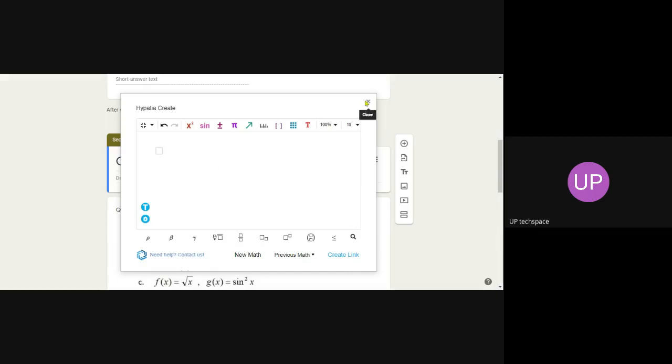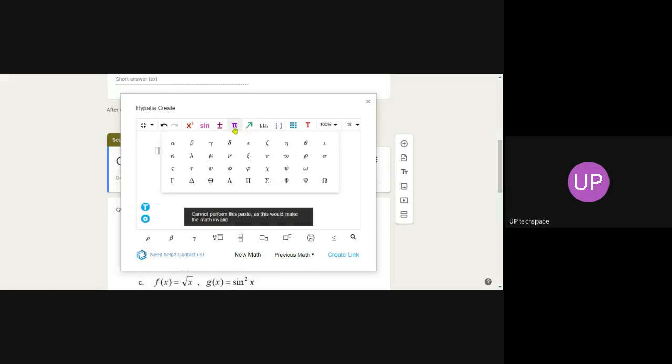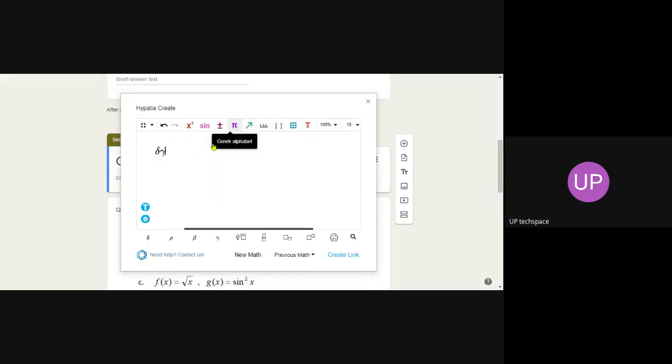Actually this is created as an image, so the better way to do is this thing. So this is actually creating an image.